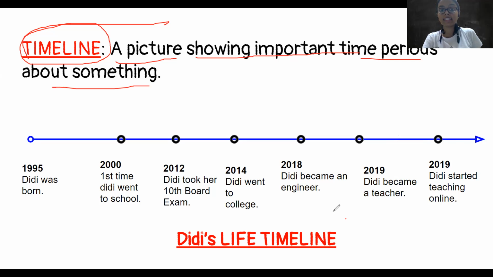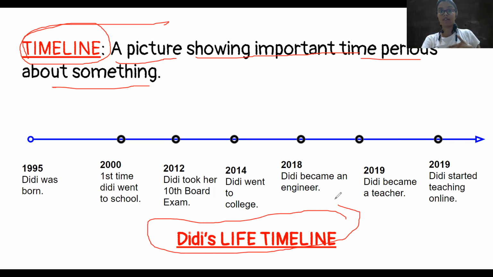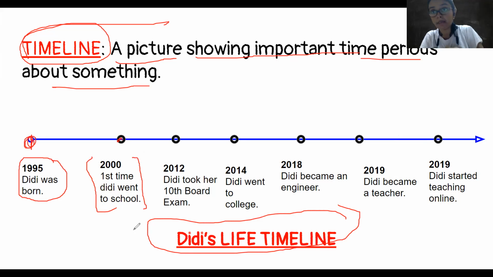Now this is Didi's timeline. This is my life's timeline. So let's see what is Didi's life timeline and what are the major important things that happened in Didi's life. So Didi was born in 1995. So that is why it is a major thing. So Didi has marked 1995 year and has written Didi was born. Then she has written 2000. First time Didi went to school. So first time Didi went to school, it was a very important time for Didi's life. So she's marked 2000 here and written first time Didi went to school.